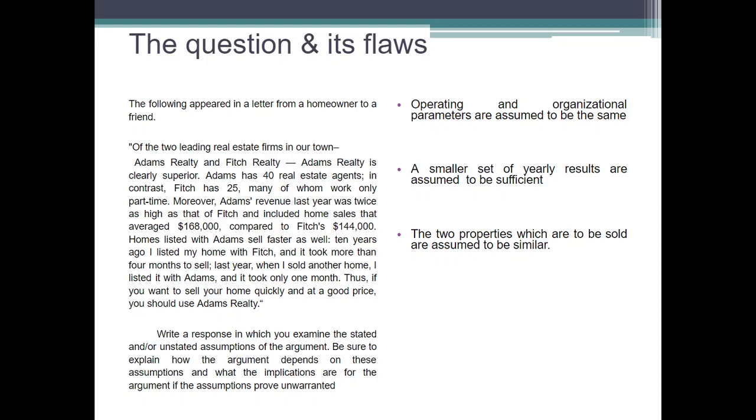Now the third point: the two properties which were sold are assumed to be the same. The person who is recommending Adams Realty sold one property each with both of the companies, and he has compared them and assumed them to be the same. No, maybe it can be the case that the one he sold with Adams was a good property, it had a good lawn, maybe a swimming pool, it was in a great locality, there were great facilities around. That's why it got sold quickly. Whereas the one sold with Fitch, maybe it was not a good property, it was in a bad neighborhood, it didn't have many facilities, it was far away from the town and suburb. We just don't know. He hasn't said, so he's just assuming.